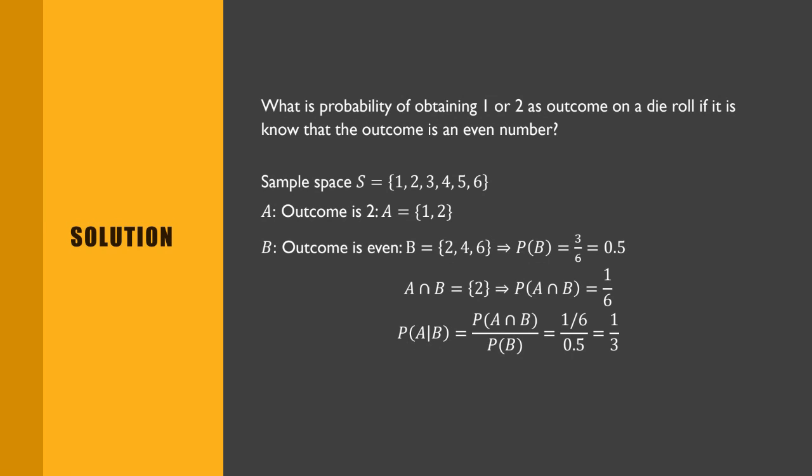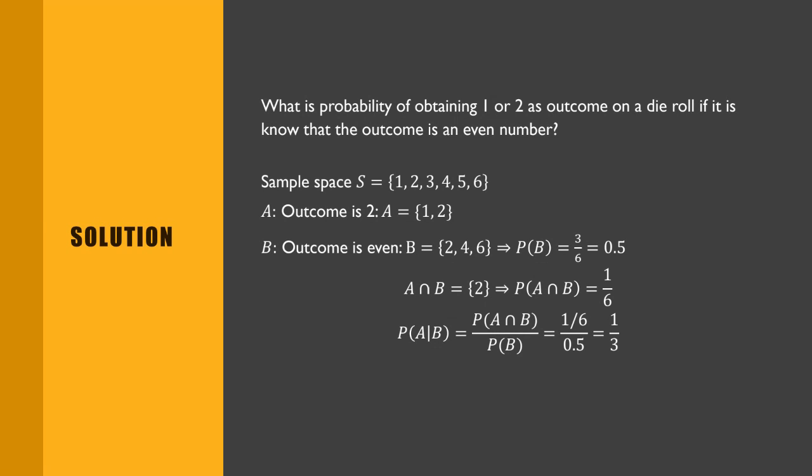When the outcome is even, we know it is 2, 4, and 6. So what's the probability of B? We know 3 divided by 6, which is 0.5. So what is A intersection B, which is 2? Oh, sorry, I didn't read the question. The probability of obtaining 1 or 2, right? Okay, yeah, it's correct, it's 1 or 2.